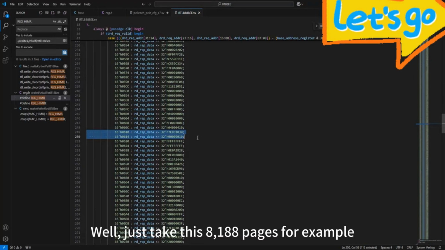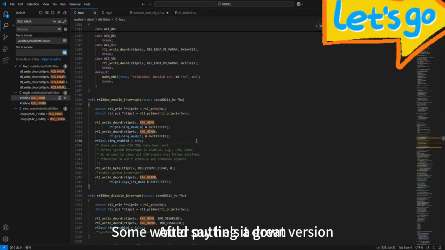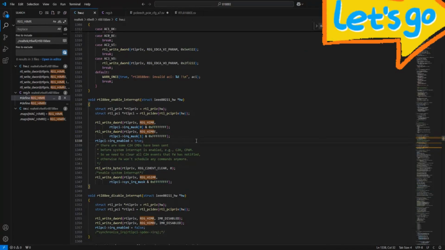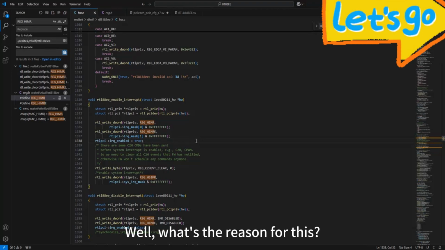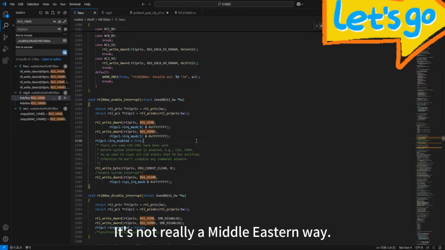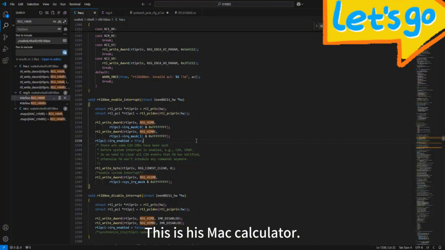Just take this 8188 for example. Some would say it's a great version. After putting it down, you find this 8188 can also load drivers. Then there is the MAC. What's the reason for this? It's a trick, not really a proper way. Well, we can take a look. This is its MAC calculator.